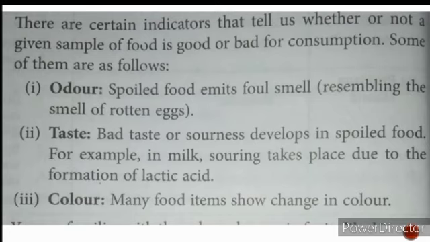There are certain indicators that tell us whether or not a given sample of food is good or bad for consumption. Some of them are as follows. Number 1 is odor. Odor means smell. Spoiled food emits a foul smell, resembling the smell of rotten eggs.